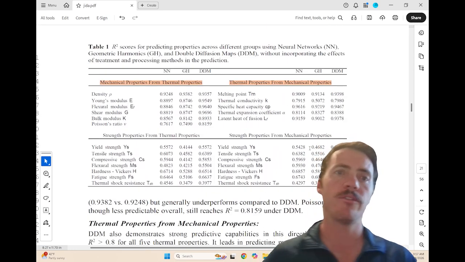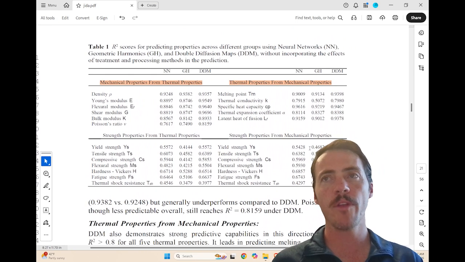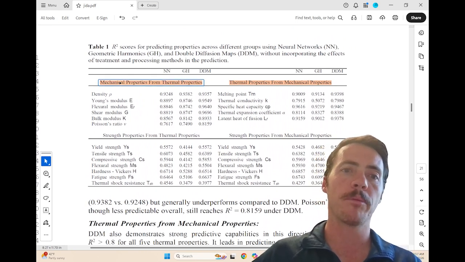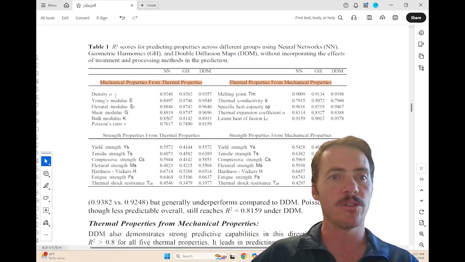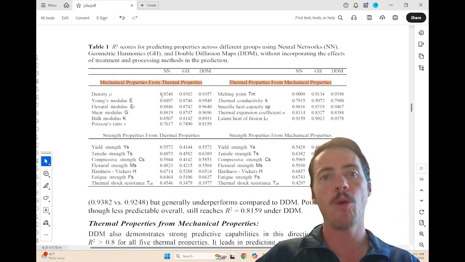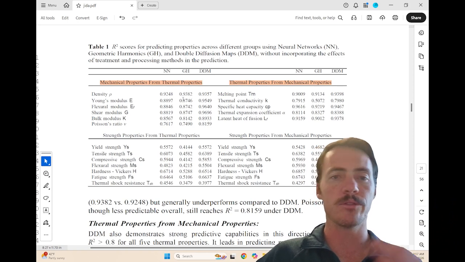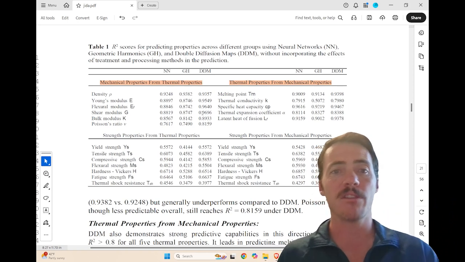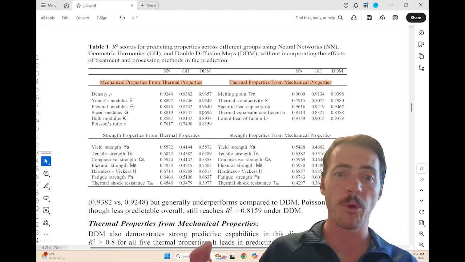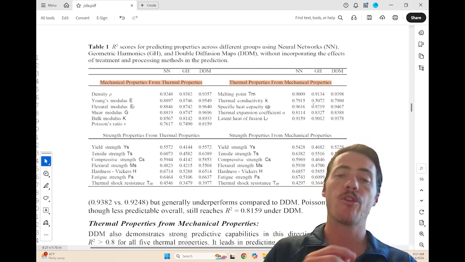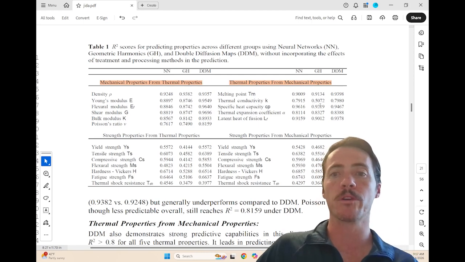And sure enough, in their preliminary work, they show that some things can be predicted. For example, predicting mechanical properties from thermal properties. Here's all our different sort of mechanical properties that you might care about and how well we can predict them with these three different models, neural nets, geometric harmonic, double diffusion. And it's pretty good. R squares over 0.9, over 0.85 maybe. That's pretty good. And you can go the other way. Thermal properties from mechanical properties works pretty well.